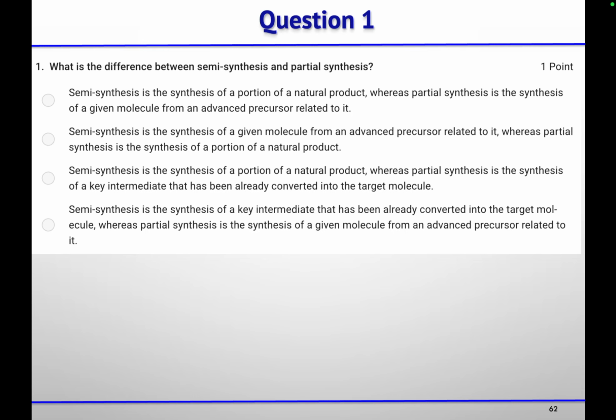Third, semi-synthesis is the synthesis of a portion of a natural product, whereas partial synthesis is the synthesis of a key intermediate that has already been converted into the target molecule. And last, semi-synthesis is the synthesis of a key intermediate that has already been converted into the target molecule, whereas partial synthesis is the synthesis of a given molecule from an advanced precursor related to it. Take your time and tell me which one is the correct option.